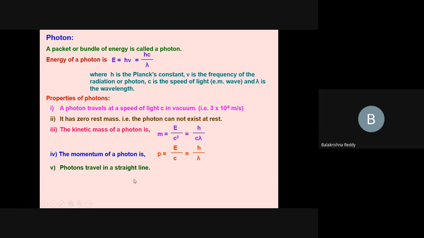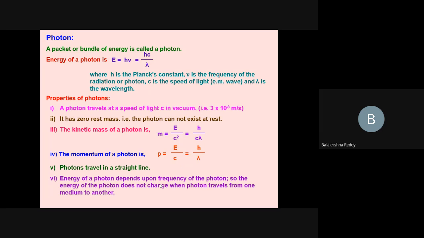Photon travels in a straight line always. Photon particle travels in a straight line as light travels in a straight line, as we discussed. Energy of photon depends upon the frequency of the photon always because E equal to h nu. So the energy of photon does not change when photon travels from one medium to another, because frequency also will not change whenever the light travels from one medium to another medium. In the same way photon also, since energy is directly proportional to the frequency.